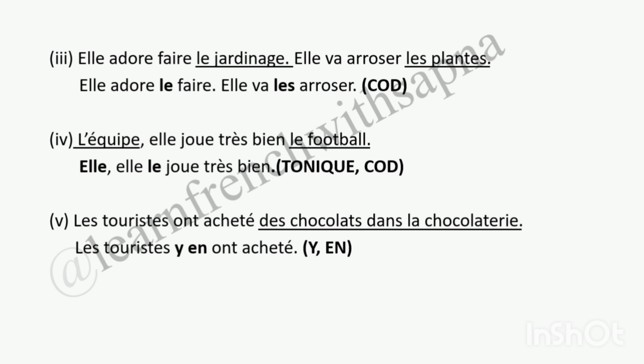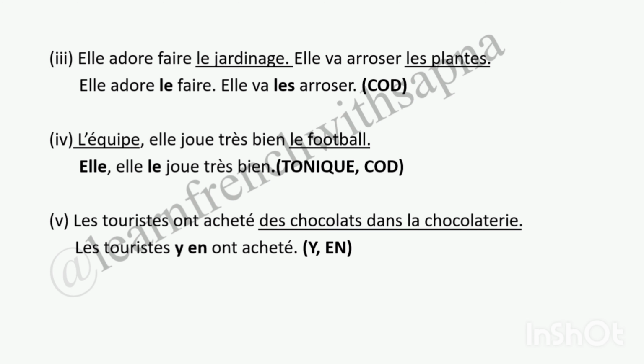Let's see the third sentence. Elle adore faire le jardinage. Elle va arroser les plantes. So in this sentence, there are 2 sentences and we have to replace the nouns in the respective sentence. Let's see the first sentence. Elle adore faire le jardinage. Let's ask the question after faire, quoi, and we get an answer, le jardinage.